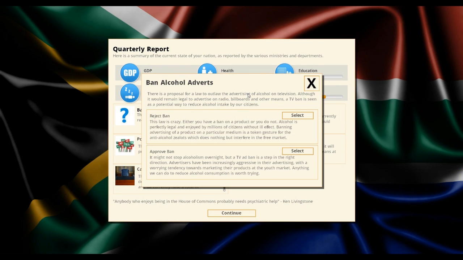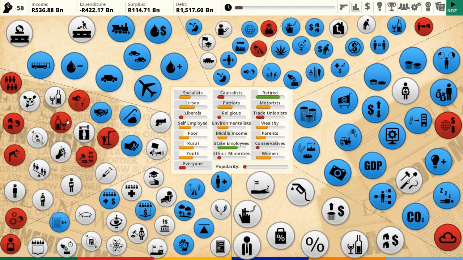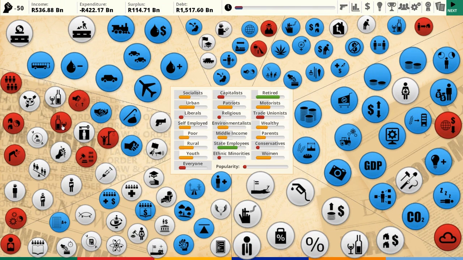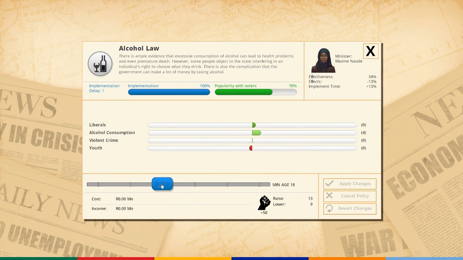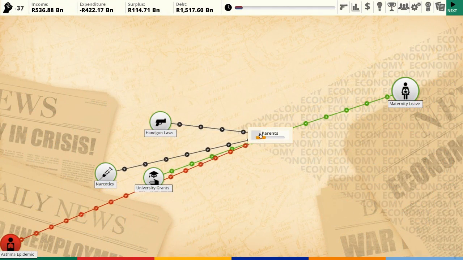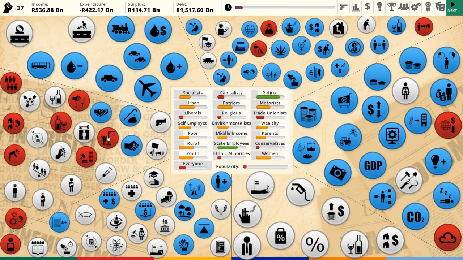Ban alcohol ads. I actually am going to ban them because we have a problem there with alcohol abuse. So in fact I'm going to make the minimum age 21 for alcohol. Probably not the most important thing you might think if you're in charge of South Africa. So we have other problems here.